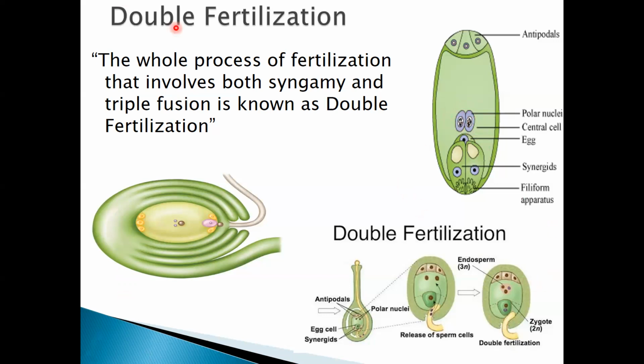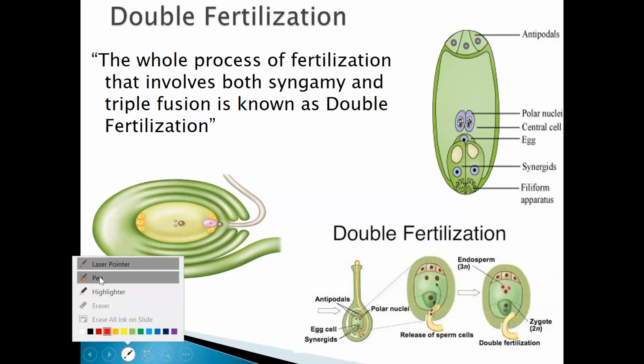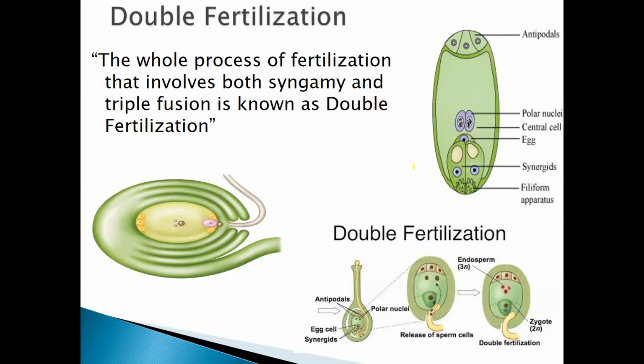The pollen tube will enter inside the synergids, from the filiform apparatus. It goes and fertilizes the egg. This process is known as syngamy, students. Once syngamy takes place, that is the fusion of the male and the female gametes, it leads to the formation of the zygote.